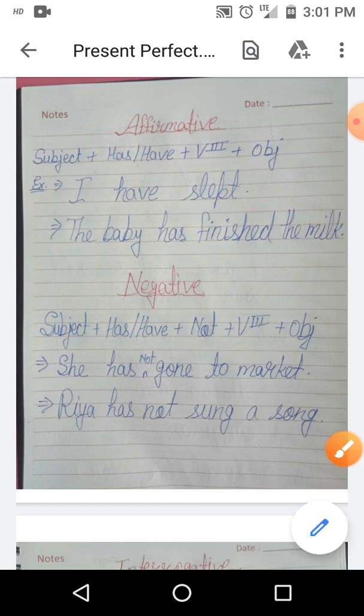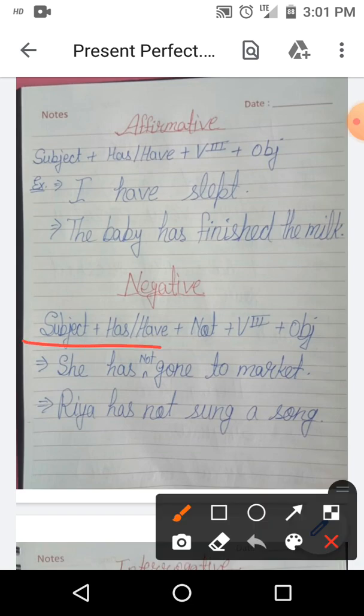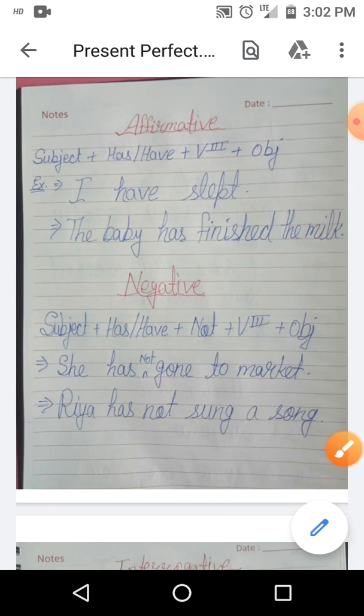Now next is negative structure of this tense. Subject, has, have, not. Not is used just after the helping verb. Third form of verb which is compulsory, and at last object. You can see the example. She has not gone to market. वह बाजार नहीं गई है.